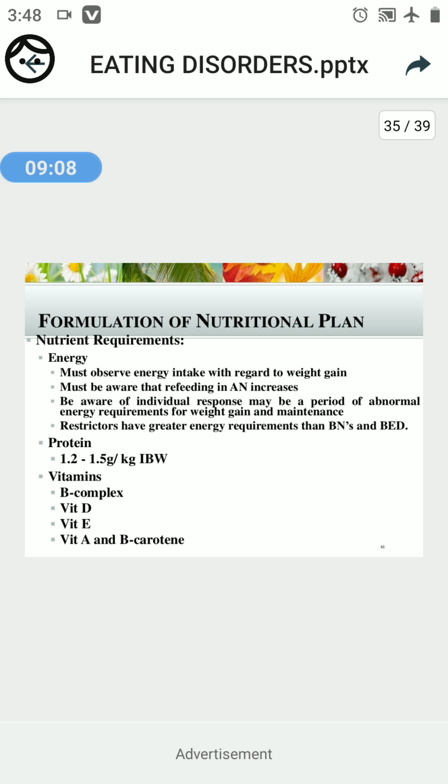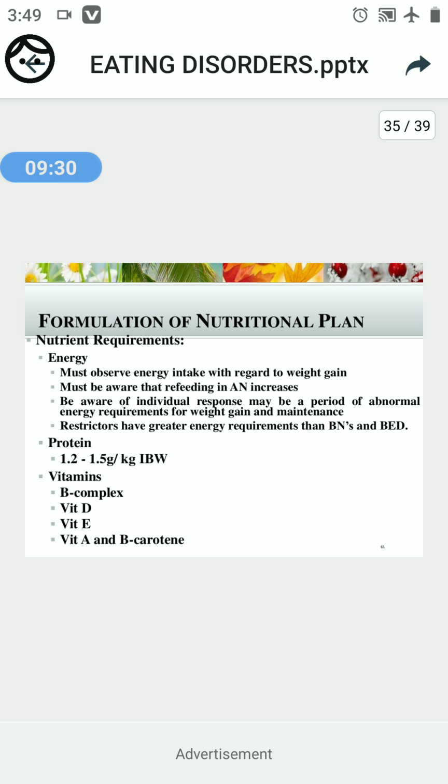That means we should consider energy intake and body weight or weight gain, and be aware of refeeding in the anorexia nervosa patient. We should also focus on the responses of the individual during maintenance of weight and energy requirements.